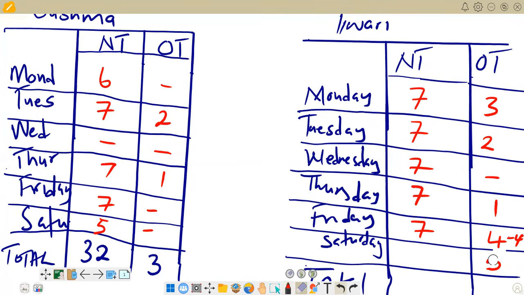This overtime is being taken to become normal. So if you take 4 hours there, they will add up to 5 normal working hours now on Saturday. So now here we have got 5.